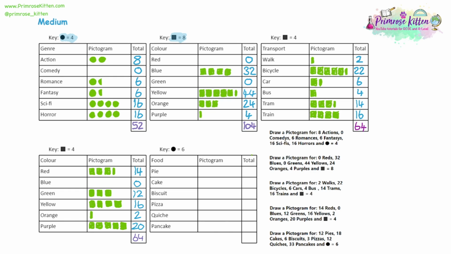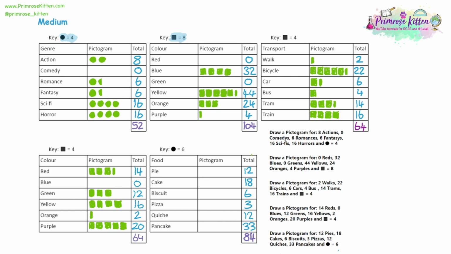Now for the last pictogram, we're looking at favourite foods. Just copy over the values. These are just exactly the same numbers that are in the list. And then for the final total, I'm going to add all of those up. And my calculator is telling me there's 84 people included here. So now to design the pictogram, the key says the circle is 6. So we are dividing by 6.